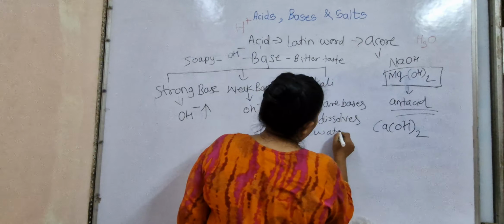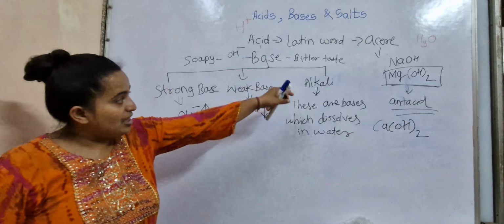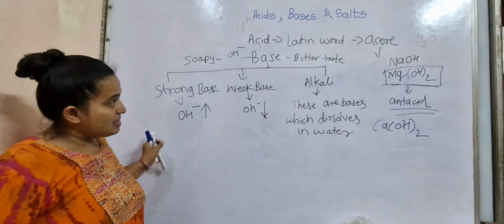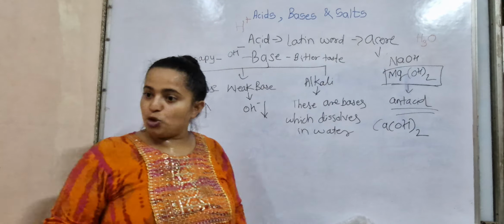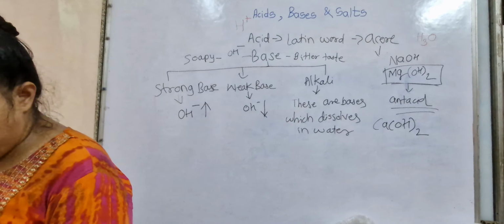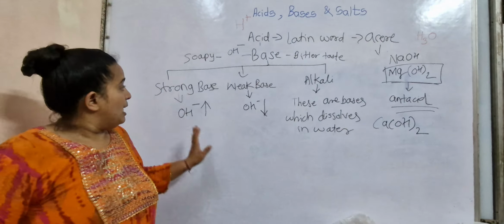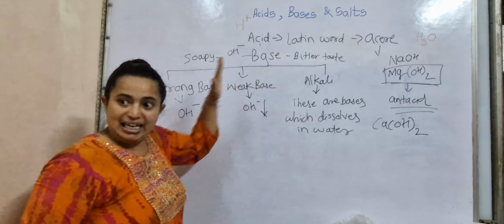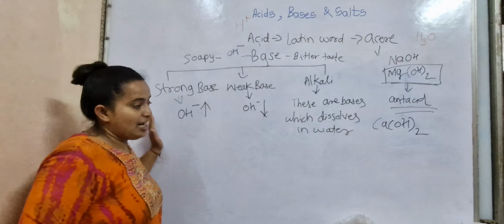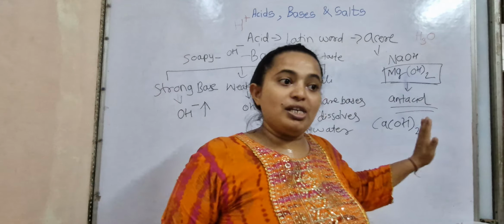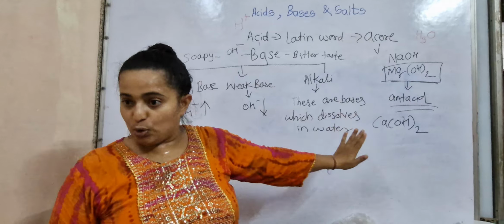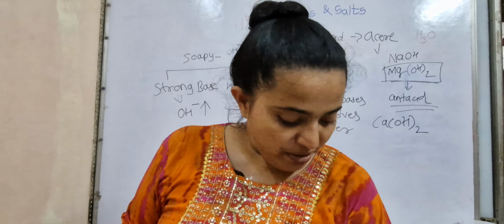Yes, all alkalis are bases, but not all bases are alkalis. Everyone understood? All alkalis are bases, but not all bases are alkalis, because not all bases dissolve in water. Okay, understood everyone?